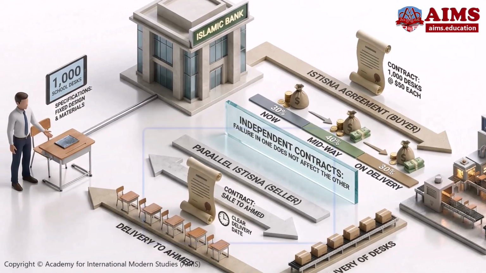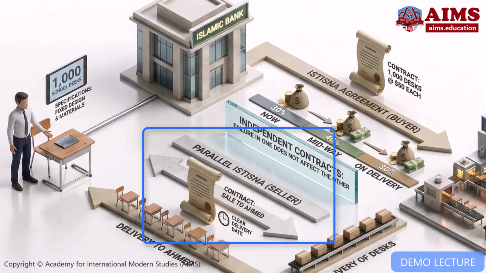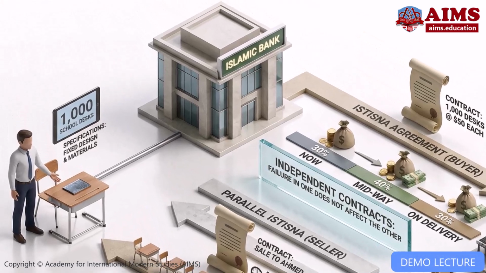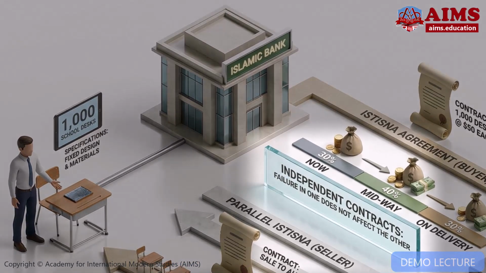Islamic Bank signs a separate parallel Istisna to sell the desks to Ahmed with a clear delivery date. Contracts remain independent. Failure in one does not automatically cancel the other.